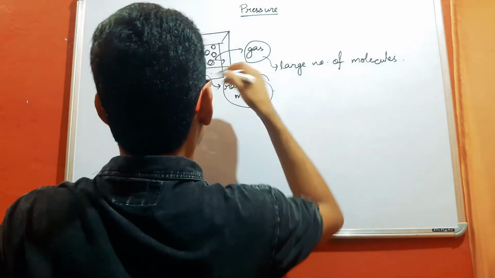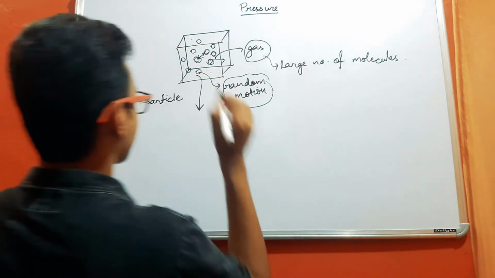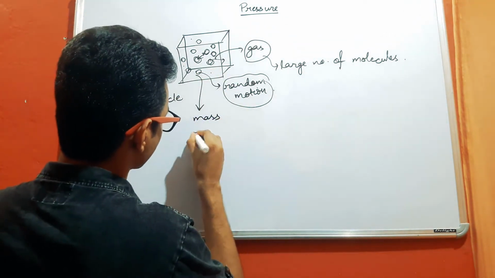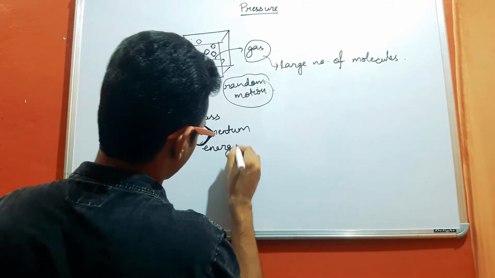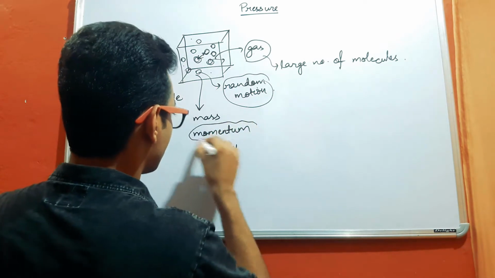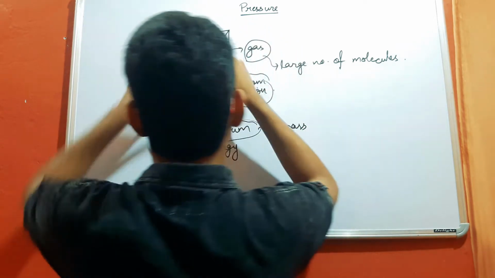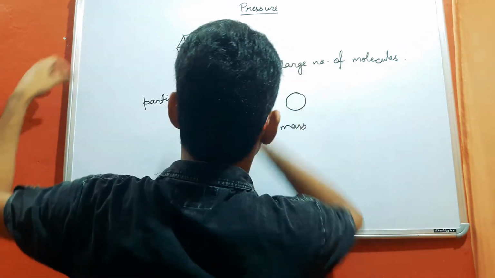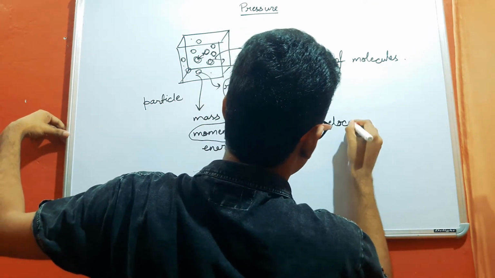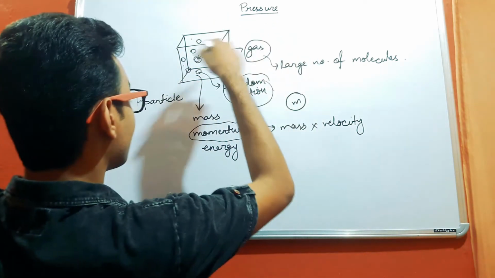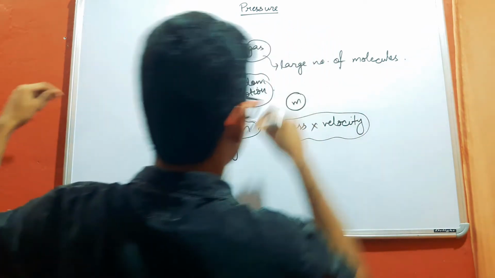Now, it is the property of these gas molecules, like any other particle, that they possess the physical properties of mass, momentum, and energy. So let us consider this momentum. The momentum is basically given by the mass of the gas molecule. If I am considering an individual gas molecule inside this container, then the mass of this gas molecule multiplied by the velocity of this gas molecule, because these are in random motion inside this container. So this is the momentum of any one molecule.